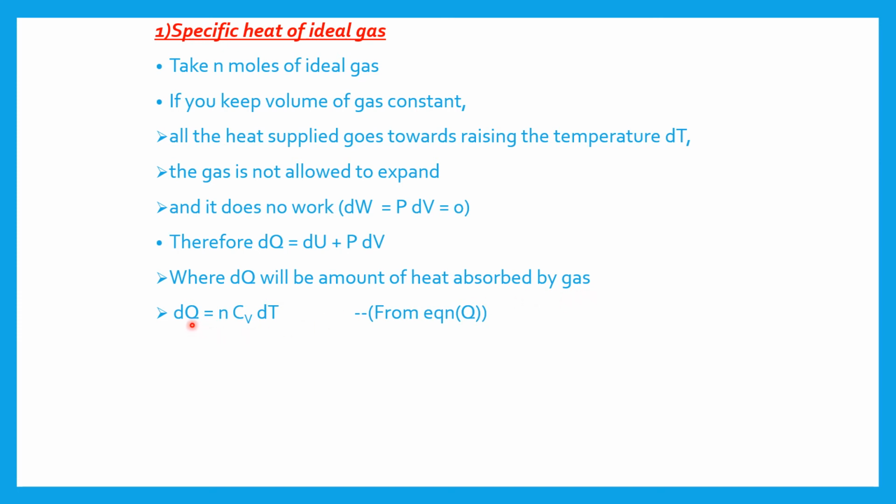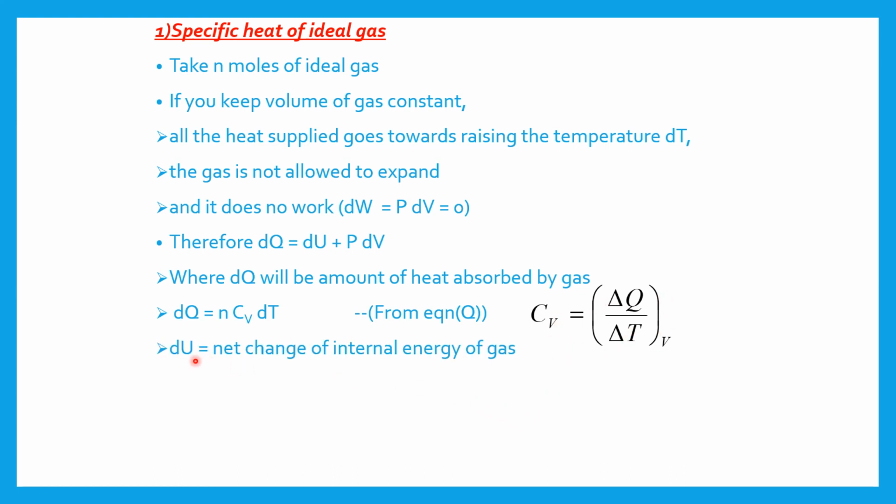So we can write down from equation Q, dQ is equal to n into Cv into dT. This is equation Q. dU is equal to the net change of internal energy of the gas. So we can substitute dQ as nCv dT is equal to dU plus work done, which is 0, PdV is 0. Therefore, we get dU is equal to nCv dT, equation 1.